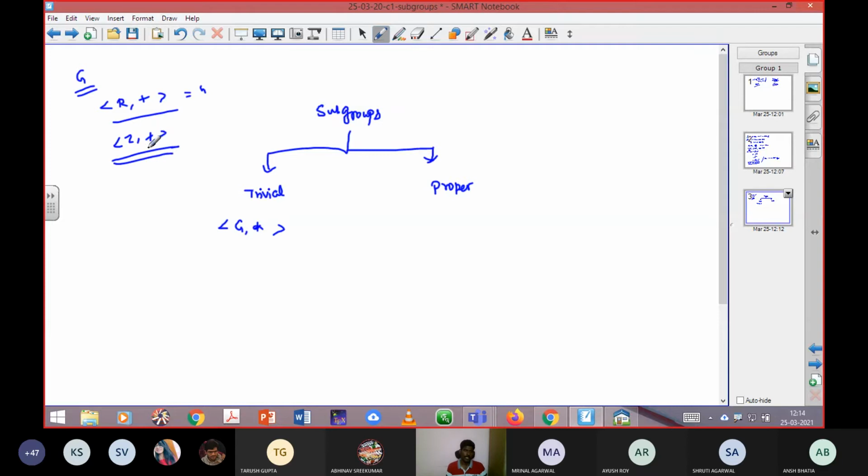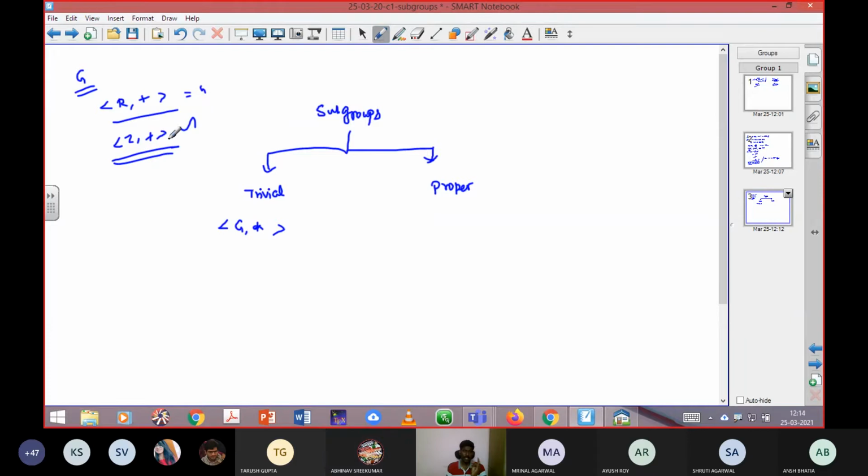Now you are going to check whether it is a subgroup or not. You can simply check whether it is a subgroup or not. Please do it and then say the answer. It is enough to check just three properties. Is it closed or not? Z comma plus, that means the set of all integers under the operation plus. Is it closed or not? Yes, sir. So the first axiom is true.